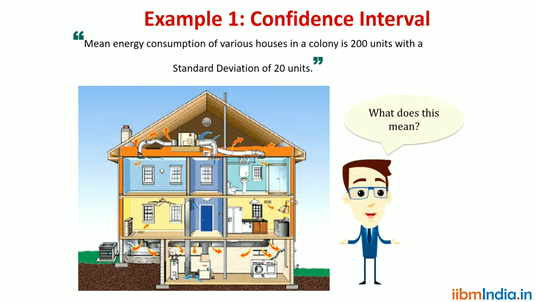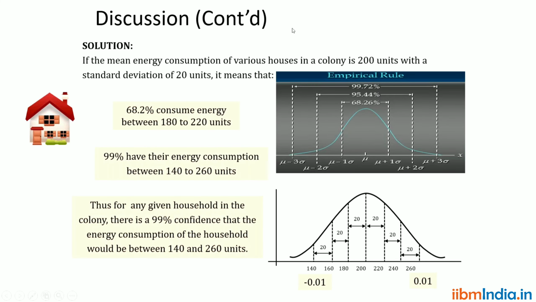The first method: the mean energy consumption of various houses in a colony is 200 units with a standard deviation of 20 units. What does this mean? If this is the case, what is the confidence interval? As per the empirical rule, mu minus 1 sigma to mu plus 1 sigma. What is mu here? Mu is given as 200. Sigma is 20.